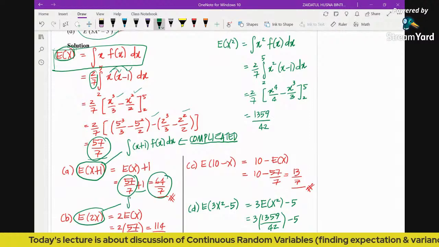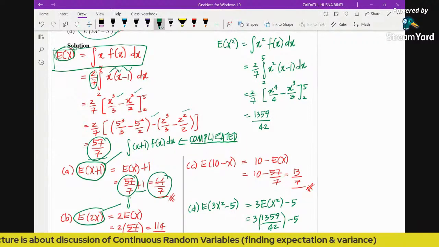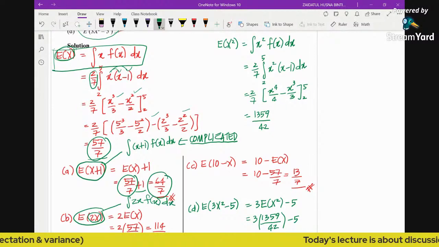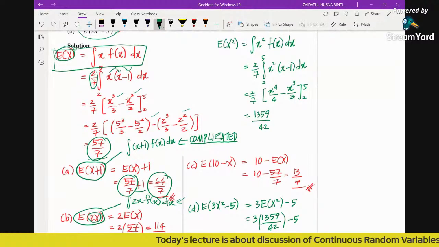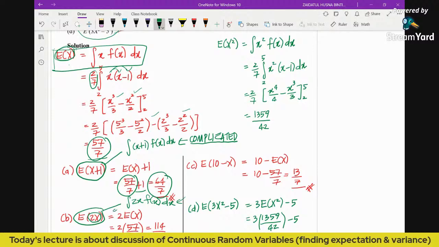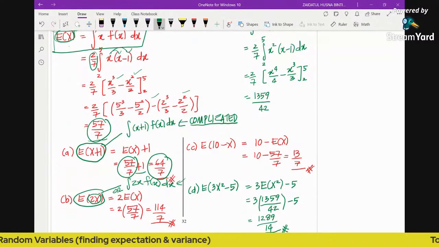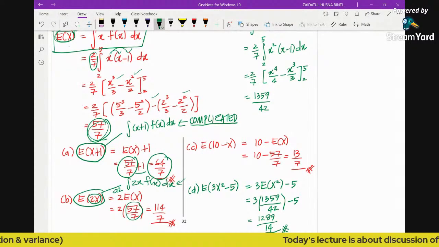You can just find the integral of 2x multiplied by your PDF and then get the answer. Again, because this will be complicated, and we already have the expectation of x, we make full use of it. Or you use the property: by taking the 2 out, it's just 2 times the expectation of x, and bringing down the previous answer will give us 114 over 7.